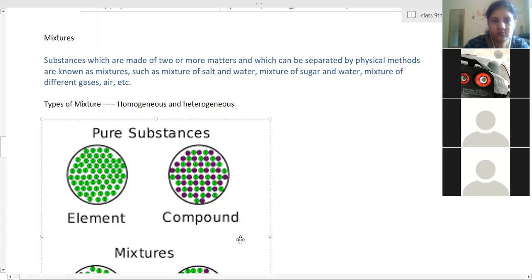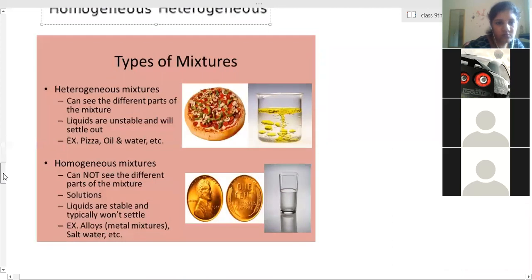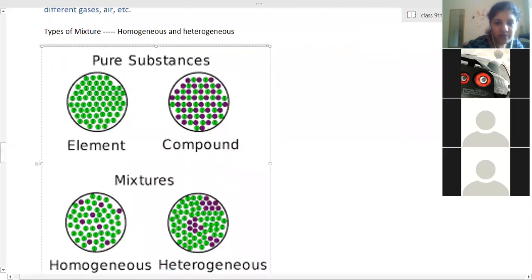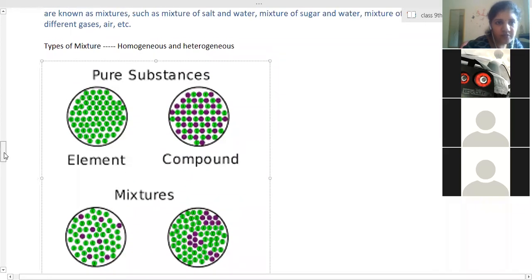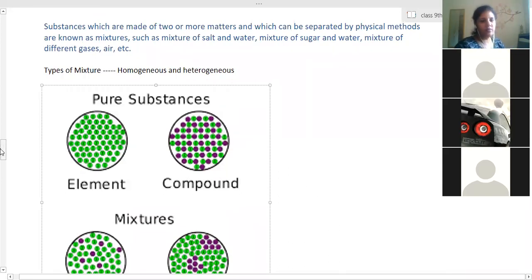Ma'am, can you scroll down to homogeneous mixtures? One second, ma'am. Thank you. First, write down the definition. Have you written this definition? Yes, ma'am. Everyone? No, ma'am. So write down first. I'm giving you time.